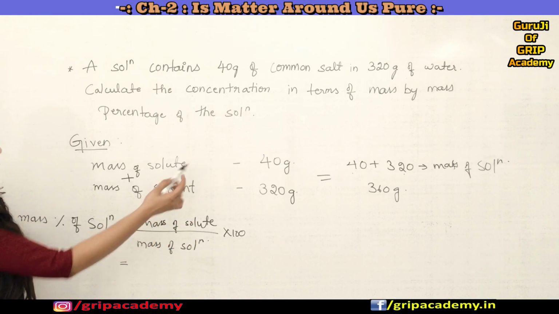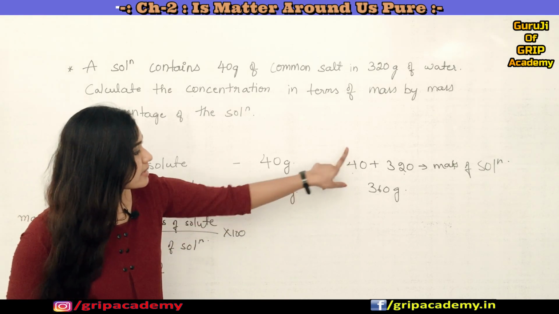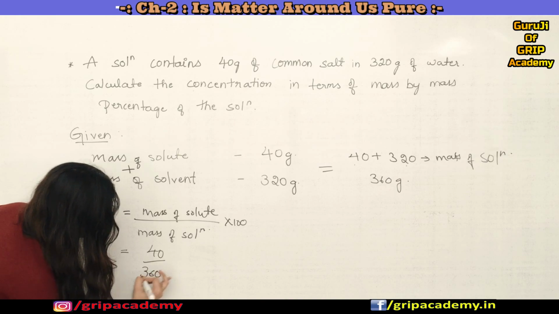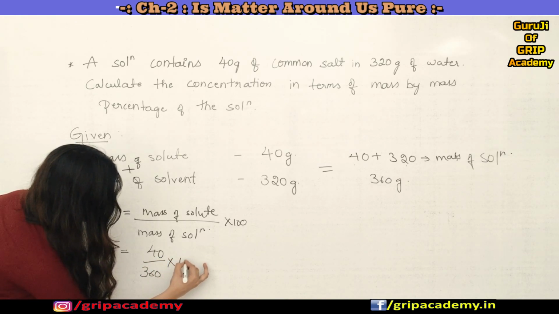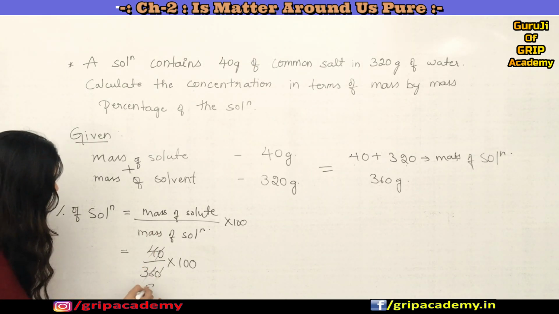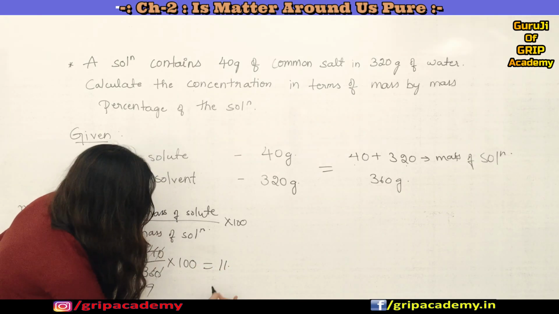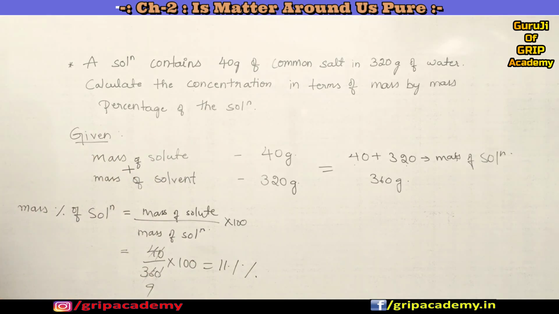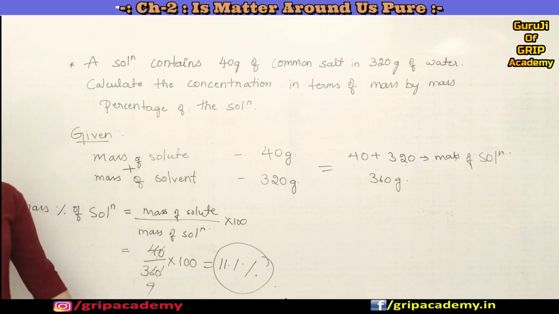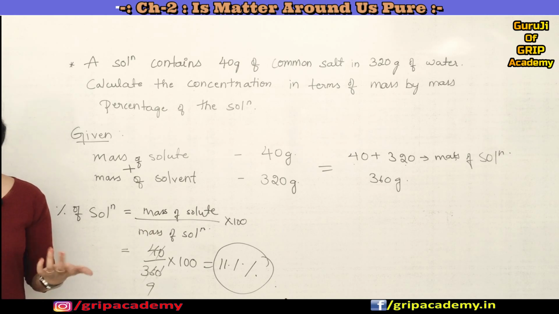So mass of solute is how much? 40 gram. So 40, and mass of solution is what? You got by combining the mass of solute and solvent, which is 360, right, into 100. So how much is it? Right, so 1 by 9, it will be like 11.1%. So the mass percentage of solution is 11.1%. Okay, so this is how in the same way you can solve multiple problems.